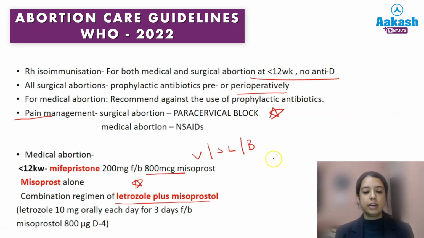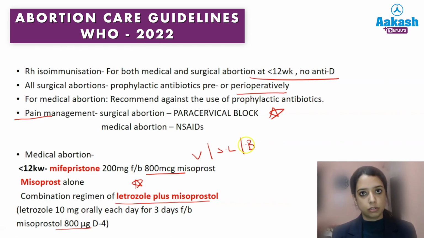The dose: letrozole 10 milligrams daily for 3 days, and on the 4th day you give a single dose of misoprostol 800 microgram, again sublingual, vaginal or buccal. So at less than 12 weeks we have discussed three methods: either mifepristone and misoprostol, or misoprostol alone, or the new method, letrozole plus misoprostol.